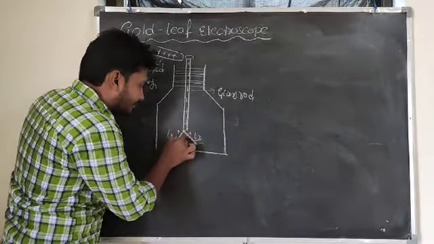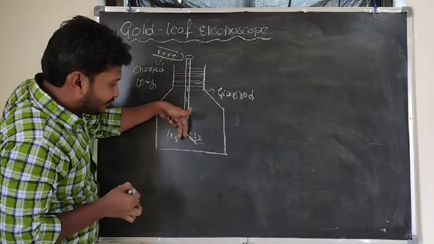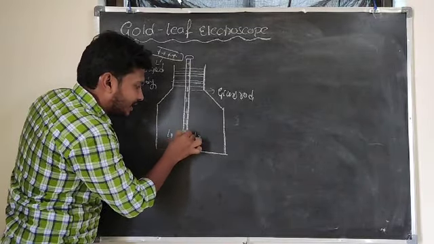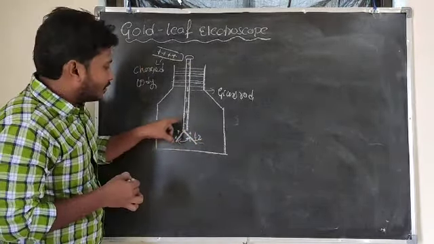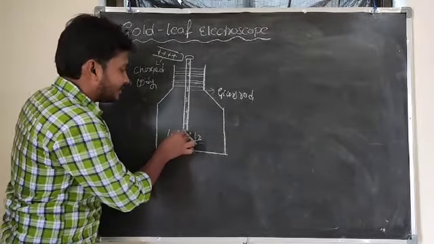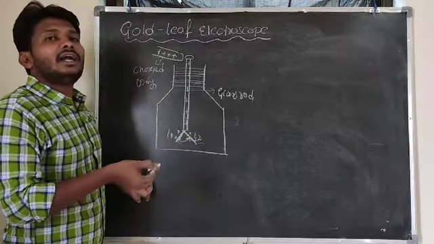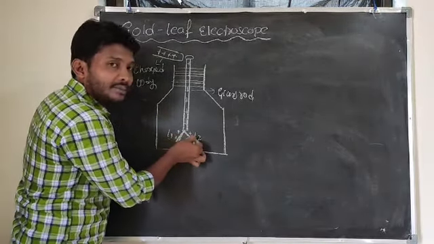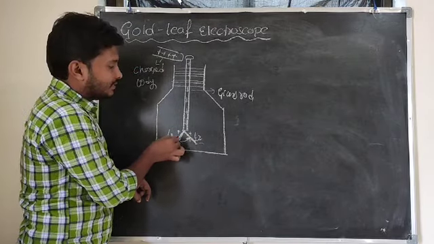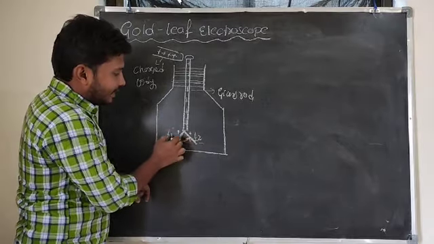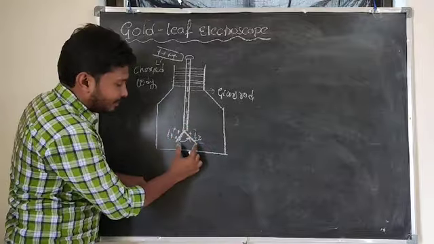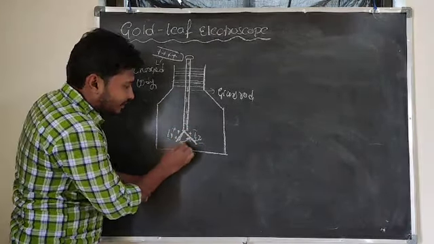Because of that, there exists a deviation, a kind of separation between the leaves L1 and L2. From this separation between the leaves, we come to know that there exists a charge on the leaves L1 and L2, and these charges are similar charges. Why? Because there exists a separation between these two leaves. If there were dissimilar charges, for example if one were positive and the other negative, there would exist an attractive force between these two leaves.